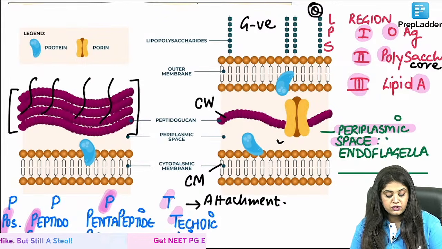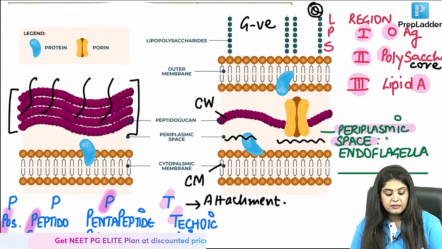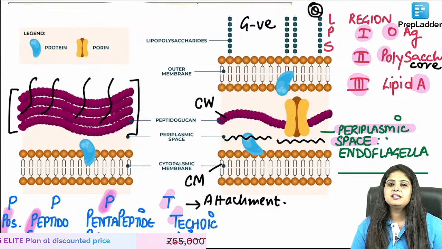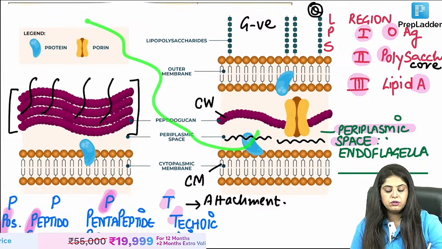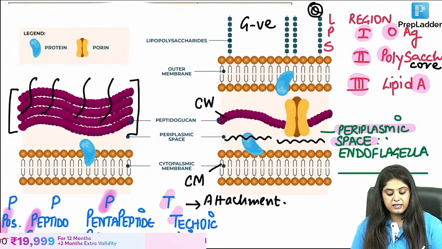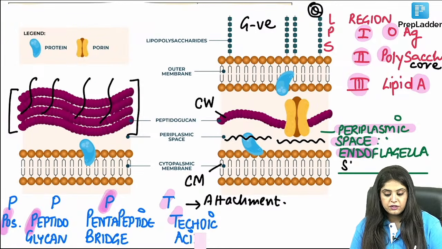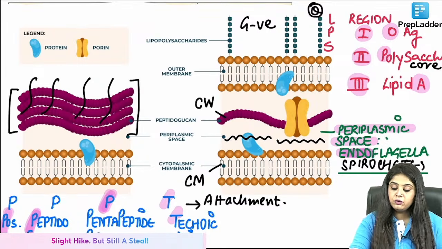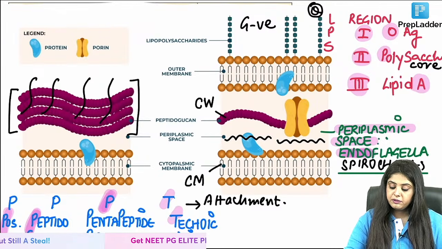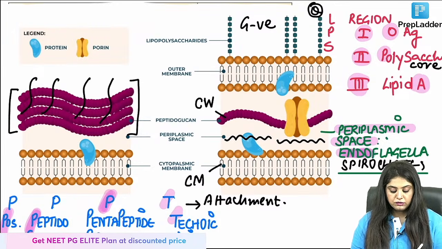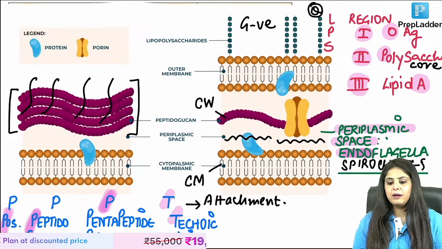What is advantageous over here? Some bacteria keep their flagella hidden. Ma'am, flagella hidden thodi hota hai. Flagella toh comes out of the bacteria like this, but that is what I'm telling you. That flagella is hidden inside. That is an endoflagella. Yes, guys, which bacteria? It is going to be spirochetes. Perfect, guys. Amazing. This everyone knows. Toh spirochetes mein endoflagella kal dobara padhenge.